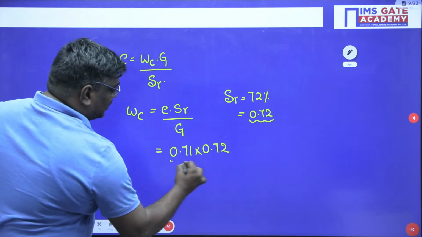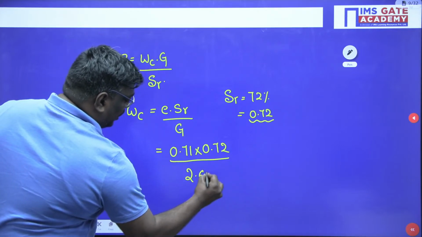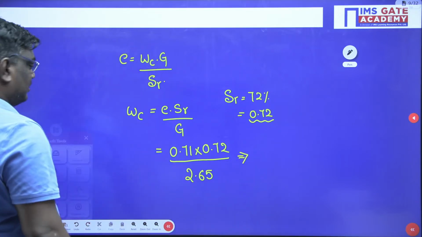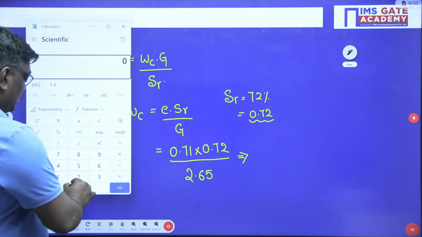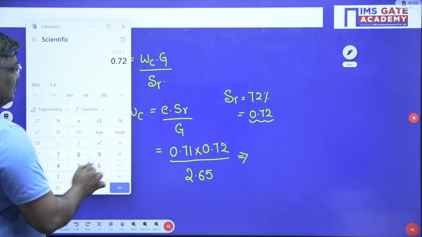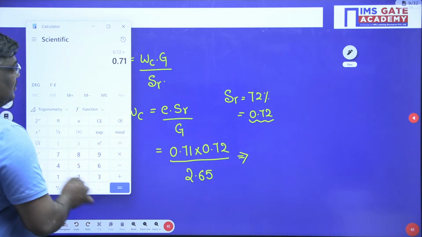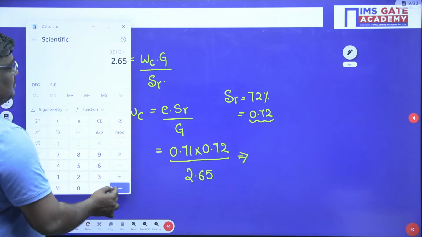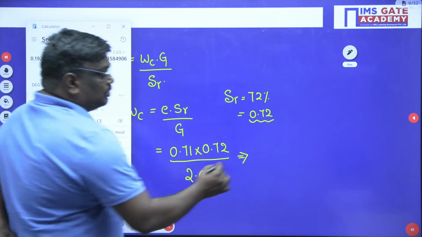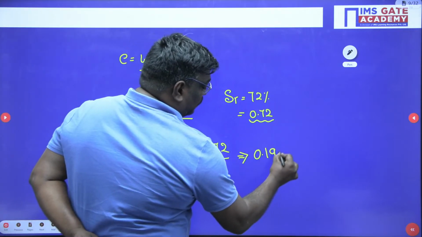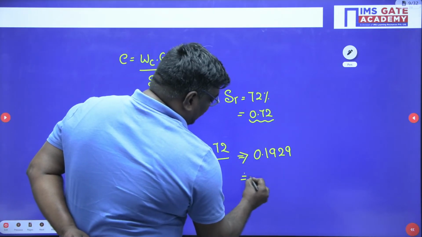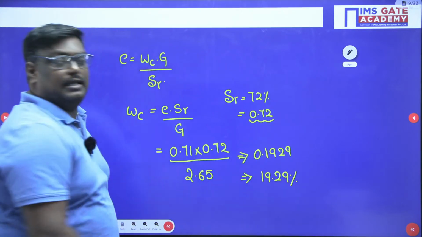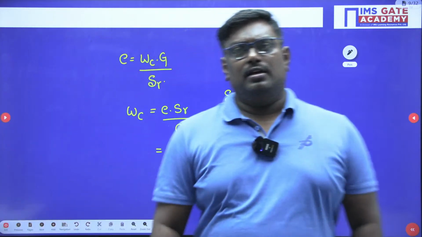Upon G is how much, sir? G is nothing but 2.65. Now please tell me what is this value. Tell me, sir. 0.72 into 0.71 divided by 2.65. This is equal to 0.1929. If they ask you in percentage, the water content is given by 19.29 percent. Are you clear, Arvind and Rocky?